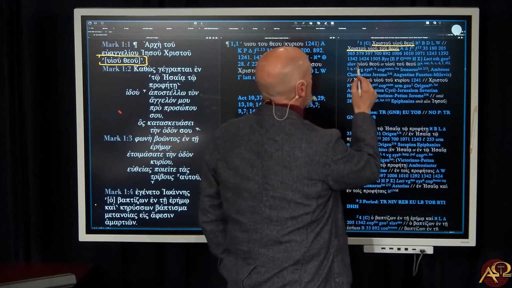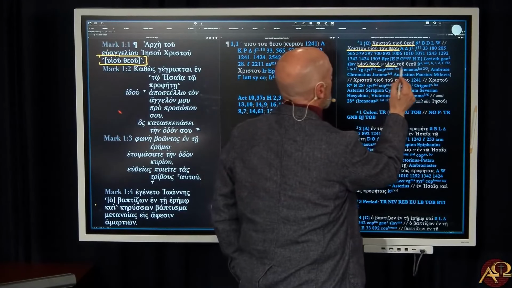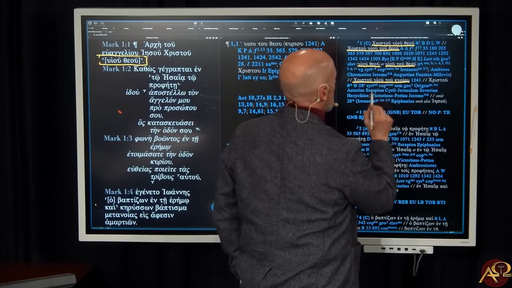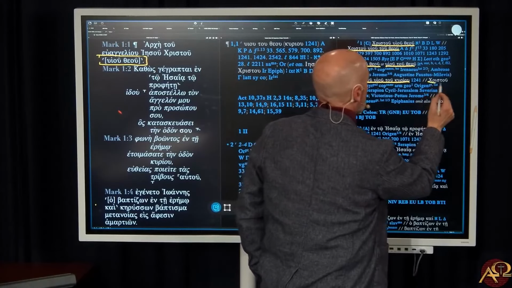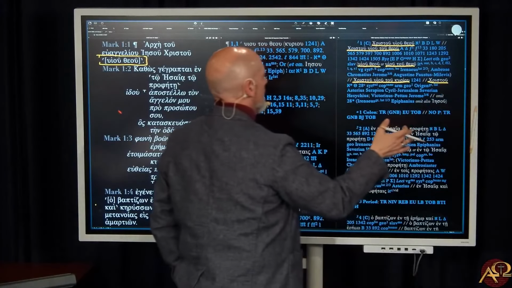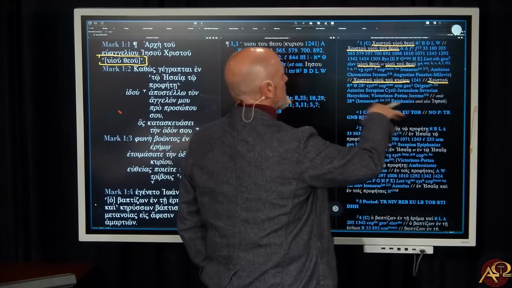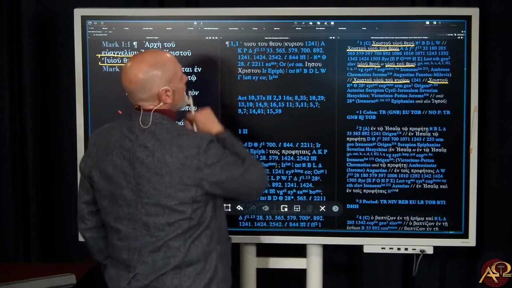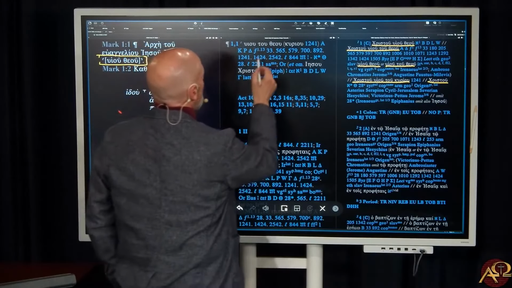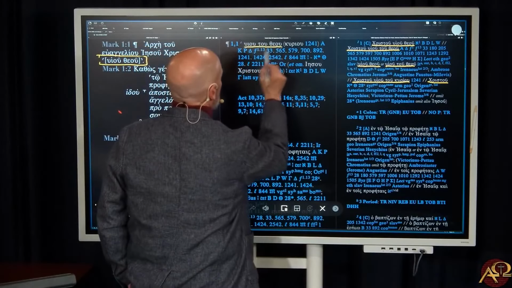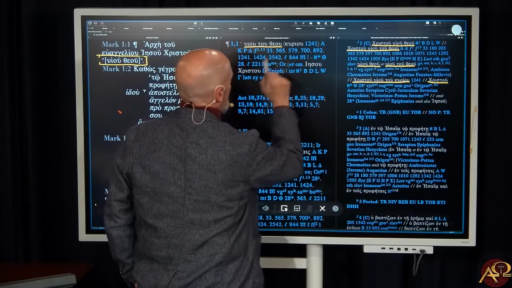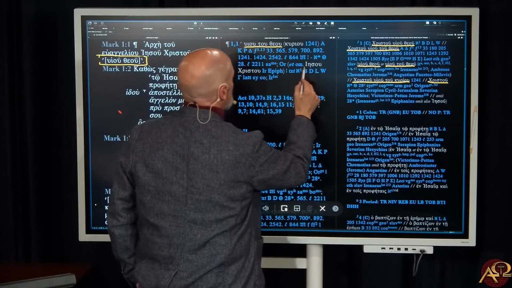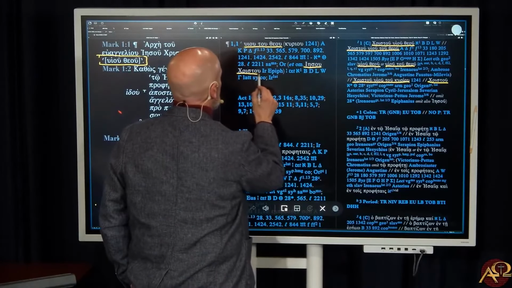Son of God or Son of the God. Jesus Christ, Son of the Lord, which is only found in manuscript 1241. And then just Christ without the Son of God. And then all the manuscripts listed afterwards are the manuscripts that read like that. All of that is put in here by simply putting huiou theou, Son of God. Then there's the one manuscript that has Son of the Lord. And then you have Jesus Christ in Irenaeus and Epiphanius.